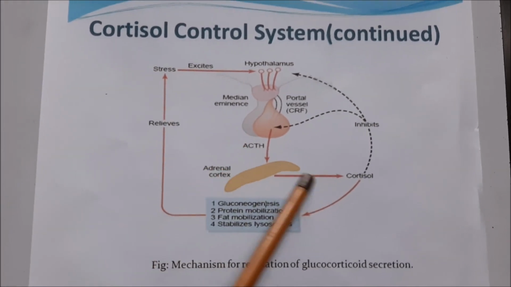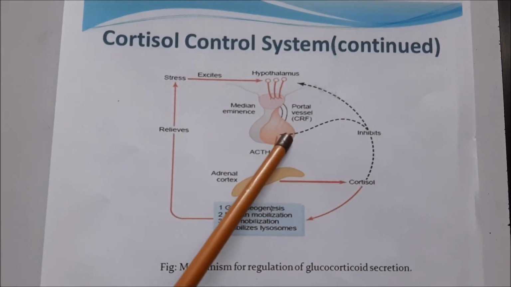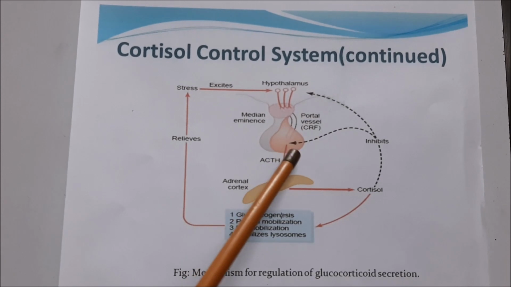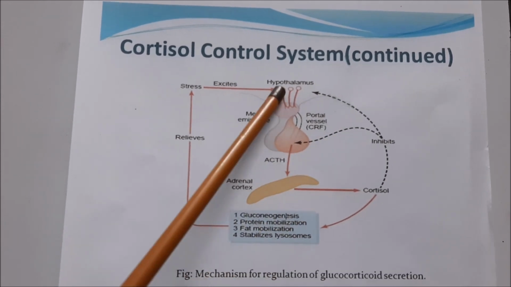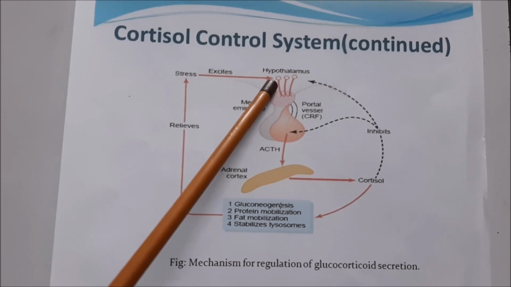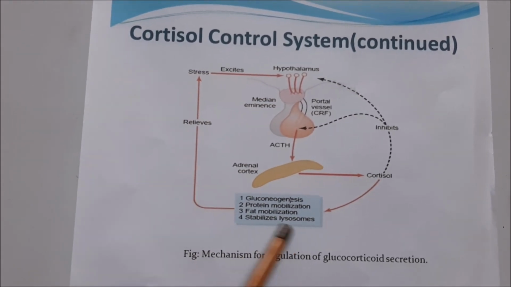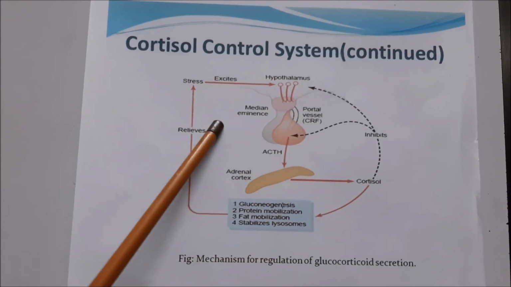In another way, by the negative feedback mechanism, cortisol acts on the anterior pituitary to inhibit the secretion of ACTH, and also directly on the hypothalamus to inhibit the secretion of corticotropin releasing hormone. That is the membrane stabilization of the lysosomal membrane.